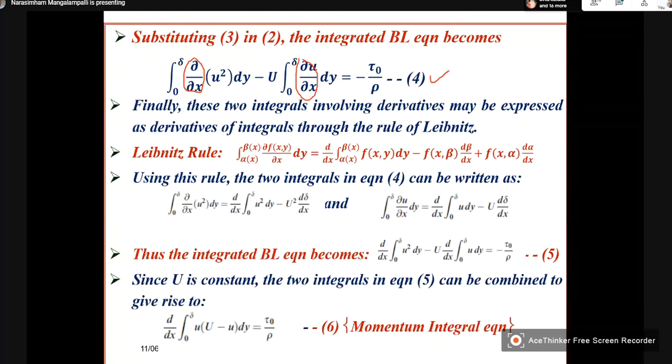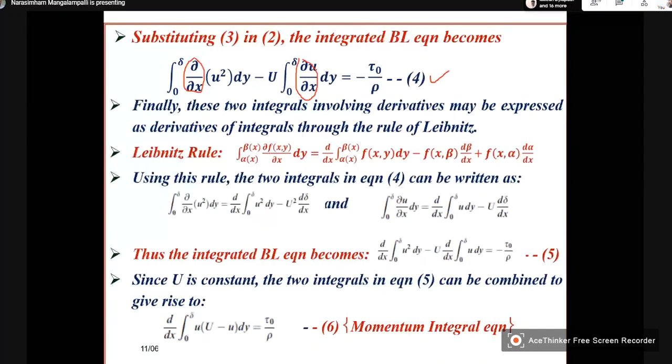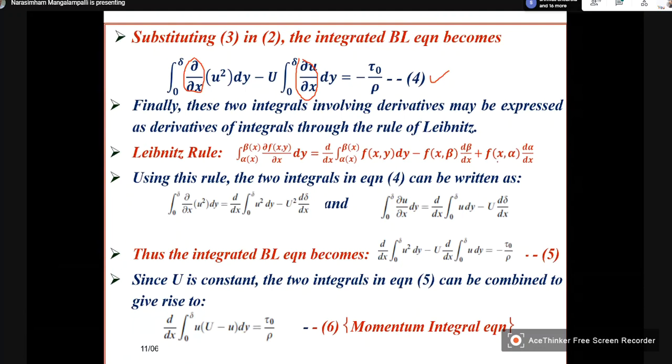When you are having an integral within two limits, dou by dou x of a function which is of both x and y times dy, this can be split as this plus f of x beta d beta by dx minus f of x alpha d alpha by dx. So this is what you should know.